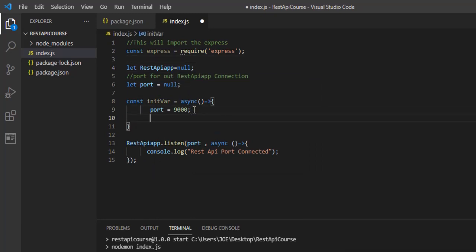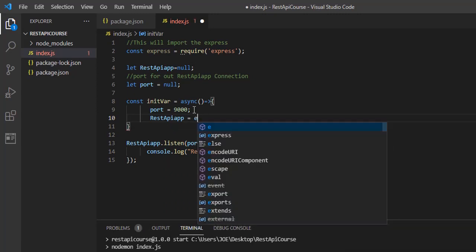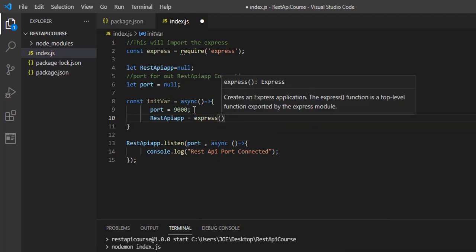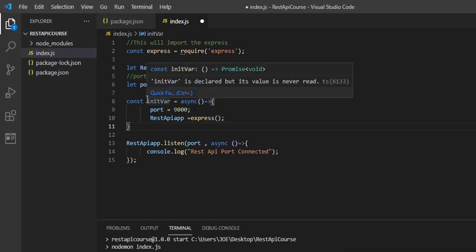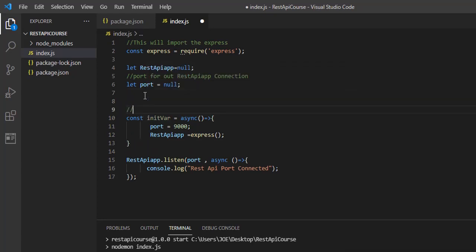So initially it is null, and then coming down here, you're going to have the REST API app is equal to express. No, not this express. I mean the express. Remember that is the express we created earlier. So this is the basic setup for the REST API app. So now this function here will just initialize the variables.